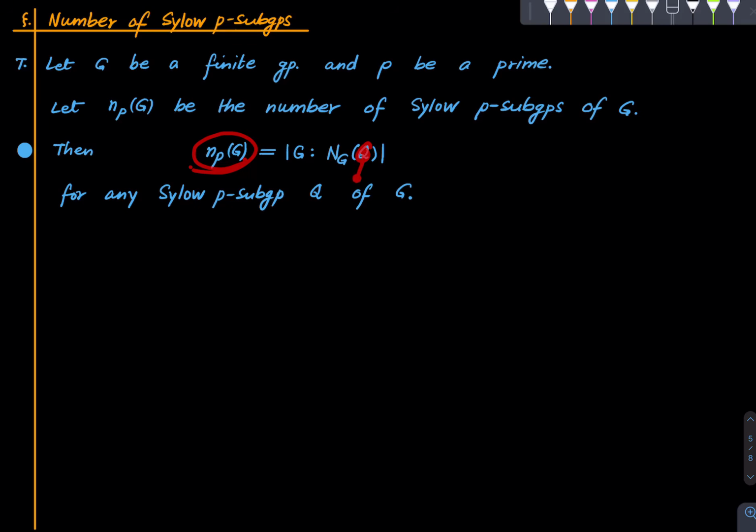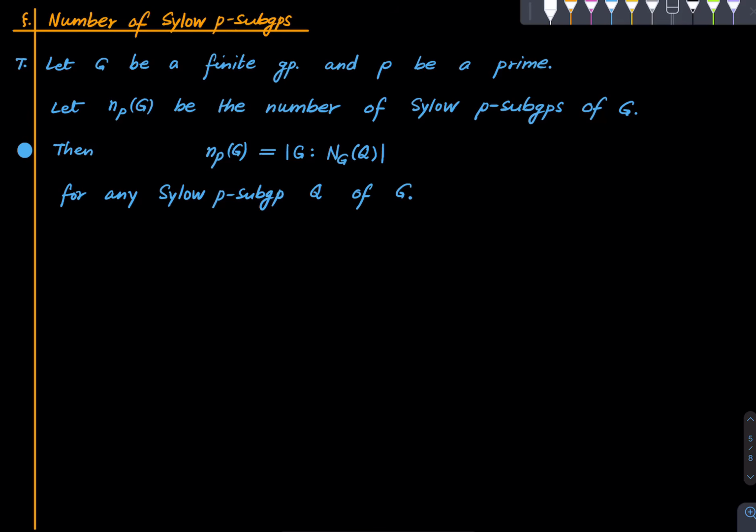You find any Sylow P subgroup of G, call it Q, and take the index of the normalizer of that element. Now I'm not saying that this is an effective way to find this number, but whatever. In particular, this says that this number divides the order of G. It's something interesting.